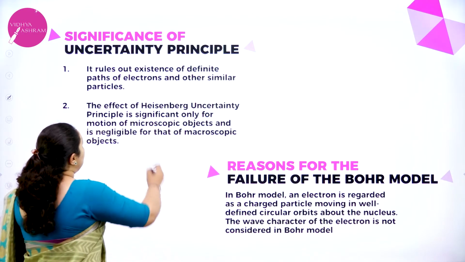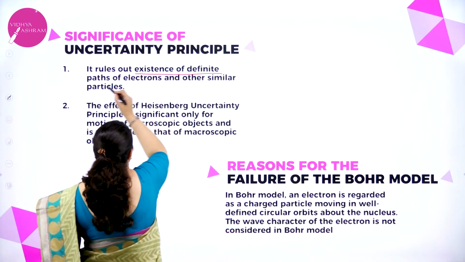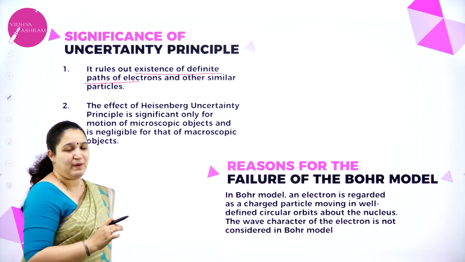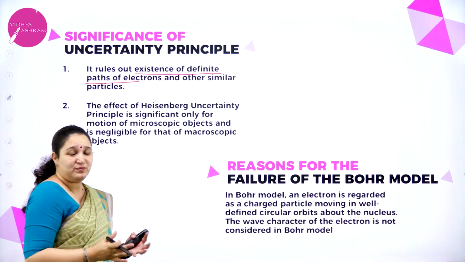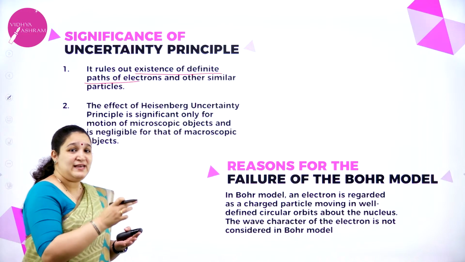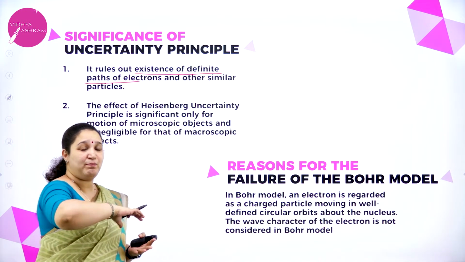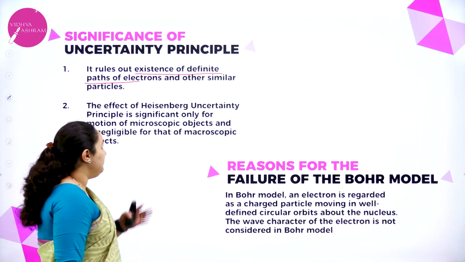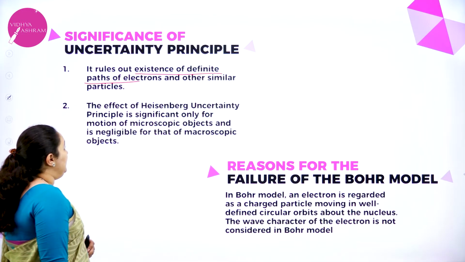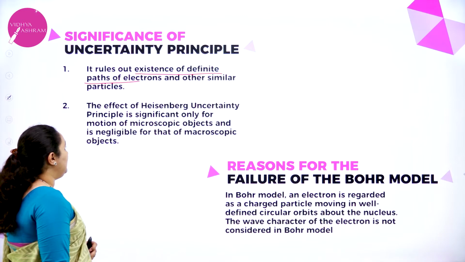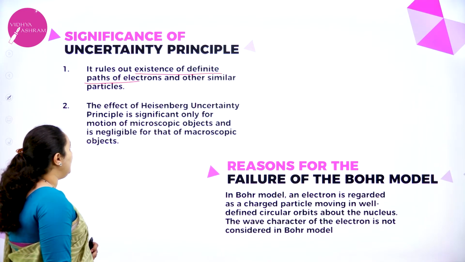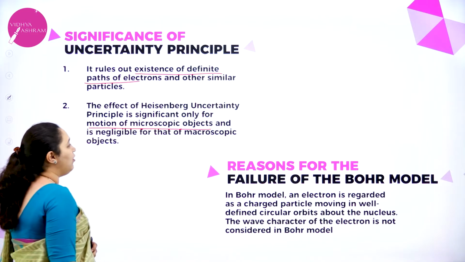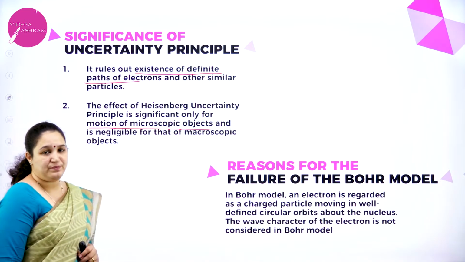First one, it rules out the existence of definite path of electrons or any other similar particle. What does it rule out? It rules out the exact path, that is the circular path. That concept is completely ruled out. Next, the effect of Heisenberg's uncertainty principle is significant only for motion of microscopic objects and negligible for macroscopic objects.